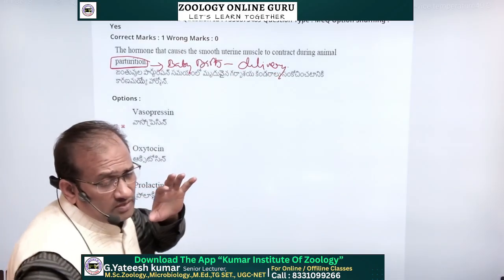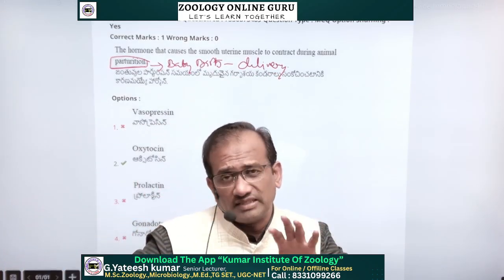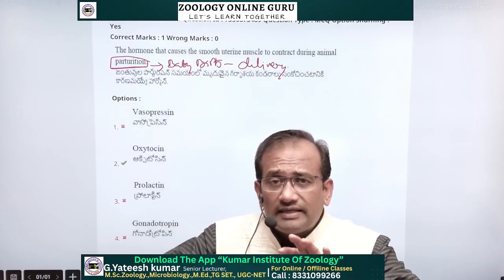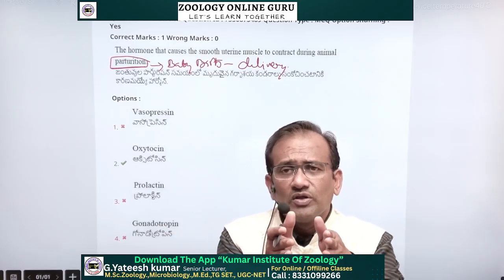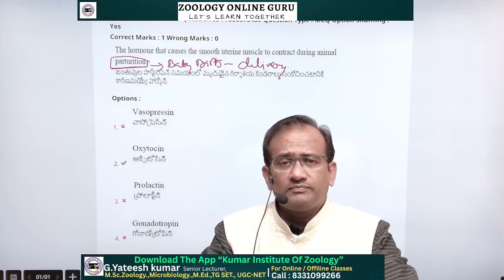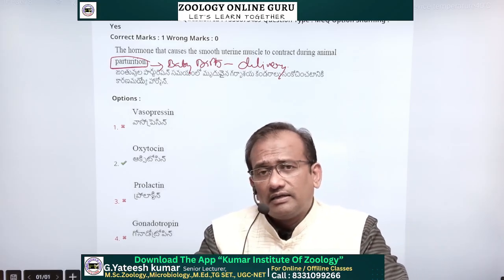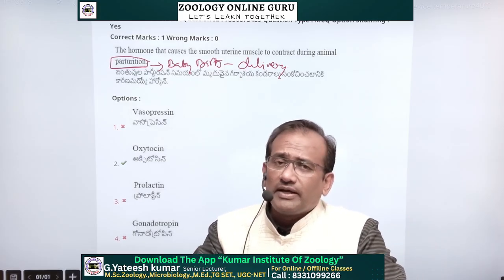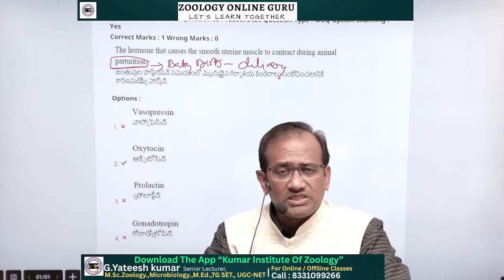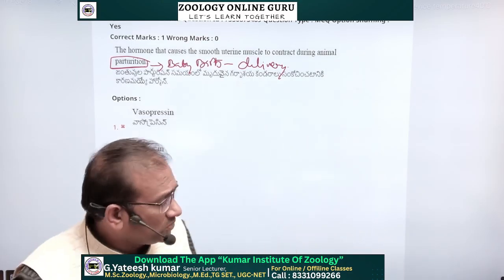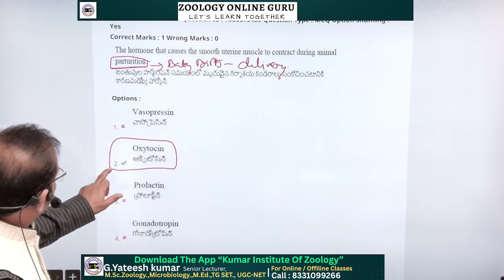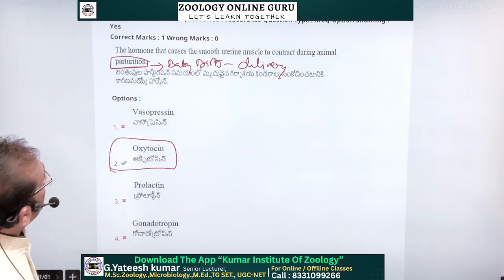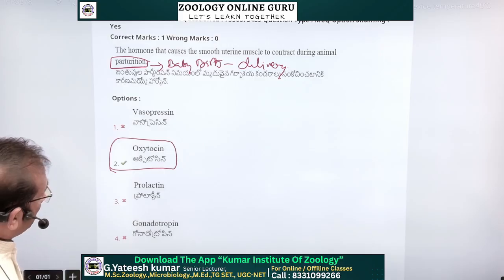Whenever the baby is pushed from the uterus, that creates an increment in the uterus wall contraction, and that is given by one hormone called oxytocin. It's a very simple question. Oxytocin contracts the uterine muscles and gives childbirth. So oxytocin is the answer.